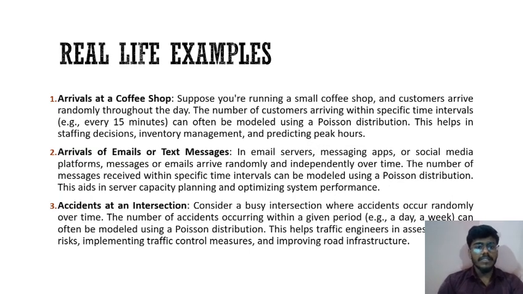Real life example: arrivals at a coffee shop, arrival of an email or text message, accidents at an intersection. First example, suppose you are running a small coffee shop and customers arrive randomly throughout the day. The number of customers arriving within specific time intervals, for example every 15 minutes, can often be modeled using a Poisson distribution. This helps in staffing decisions, inventory management, and predicting peak hours.